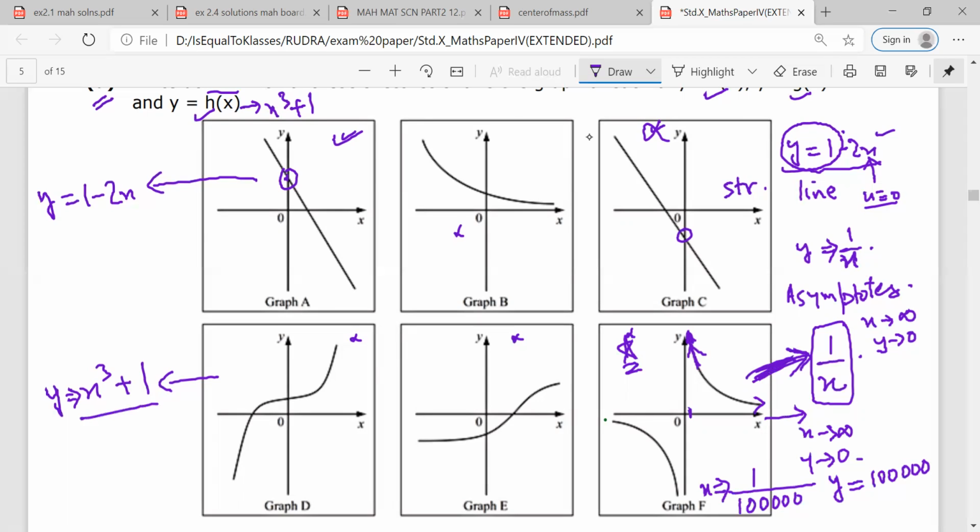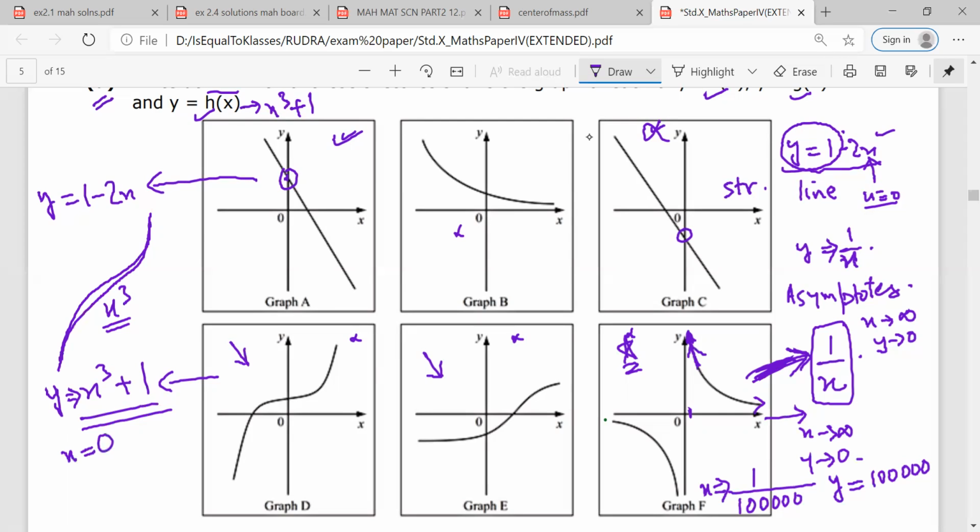And finally, I have the graph of x cube plus 1. Again, I should understand that a general graph of a cubic function looks something like this. To check whether this is the graph, or maybe this is the graph, what I can do is put the value of x is equal to 0.